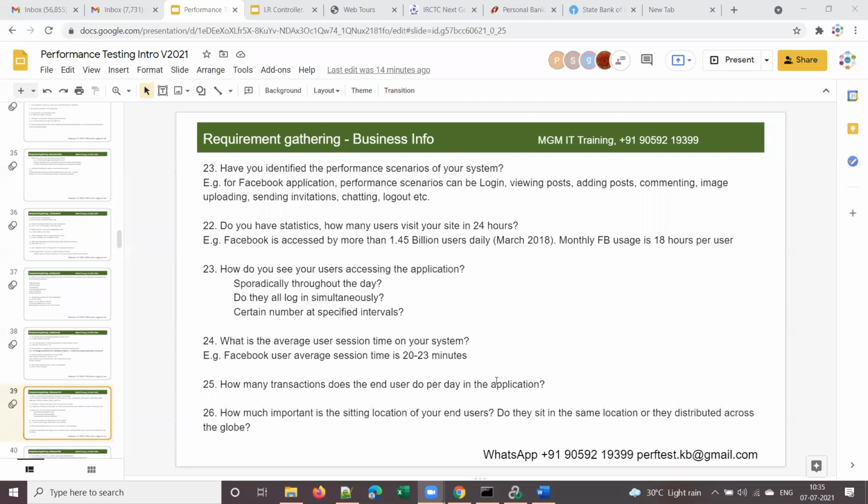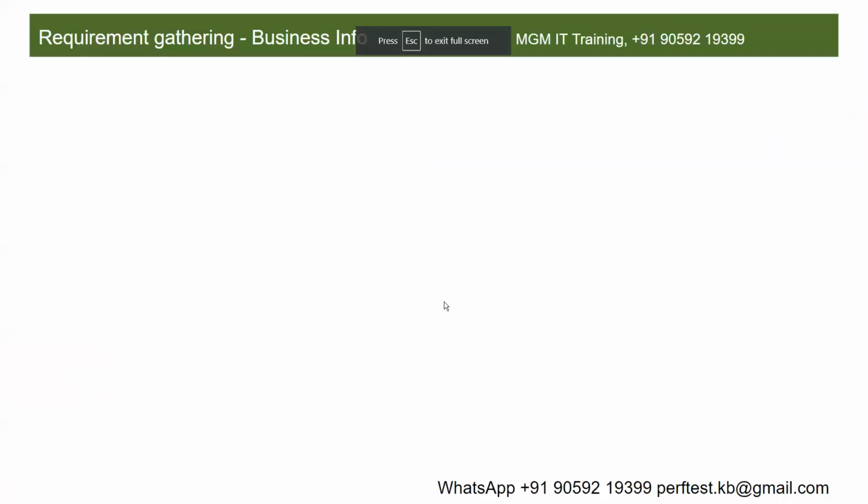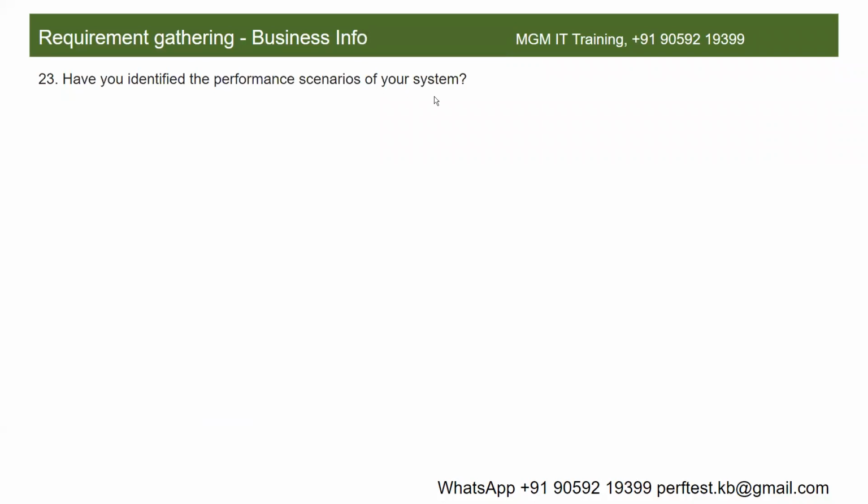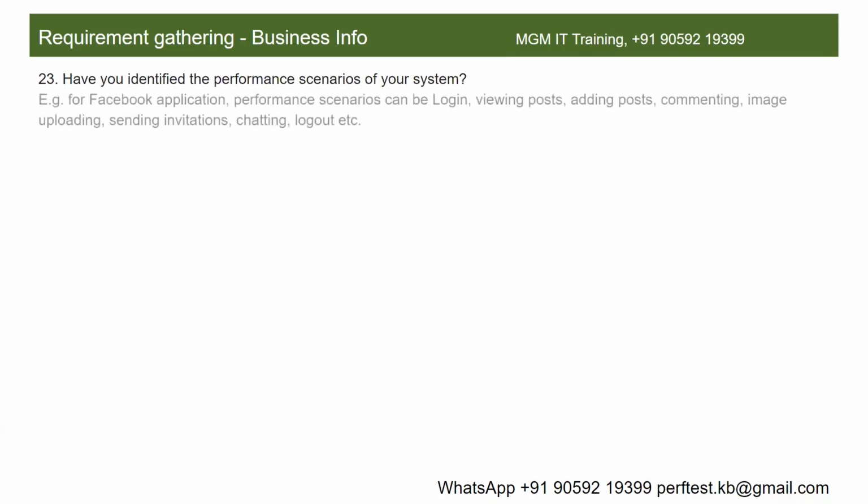The last category in requirement gathering is business information, right? Under business information, the first and foremost thing is what are the critical business flows of the application. Have you identified the performance scenarios of your system? Suppose you are testing the Facebook application, what are the critical business flows of Facebook?